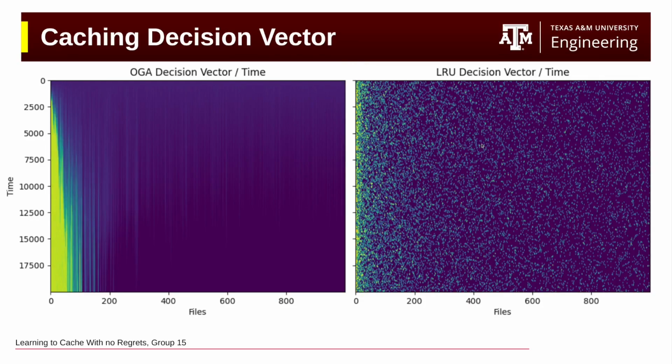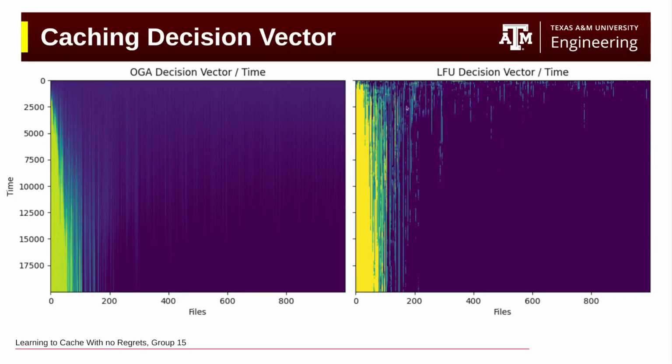And the first thing you should notice is how spotty or noisy LRU is, because it makes decisions based on time locality, and it makes decisions per chunk. So it either evicts a chunk or admits a chunk, whereas the OGA makes smoother decisions and gradually changes its distribution. An even more interesting result is the following, which circles back to a thing we mentioned earlier.